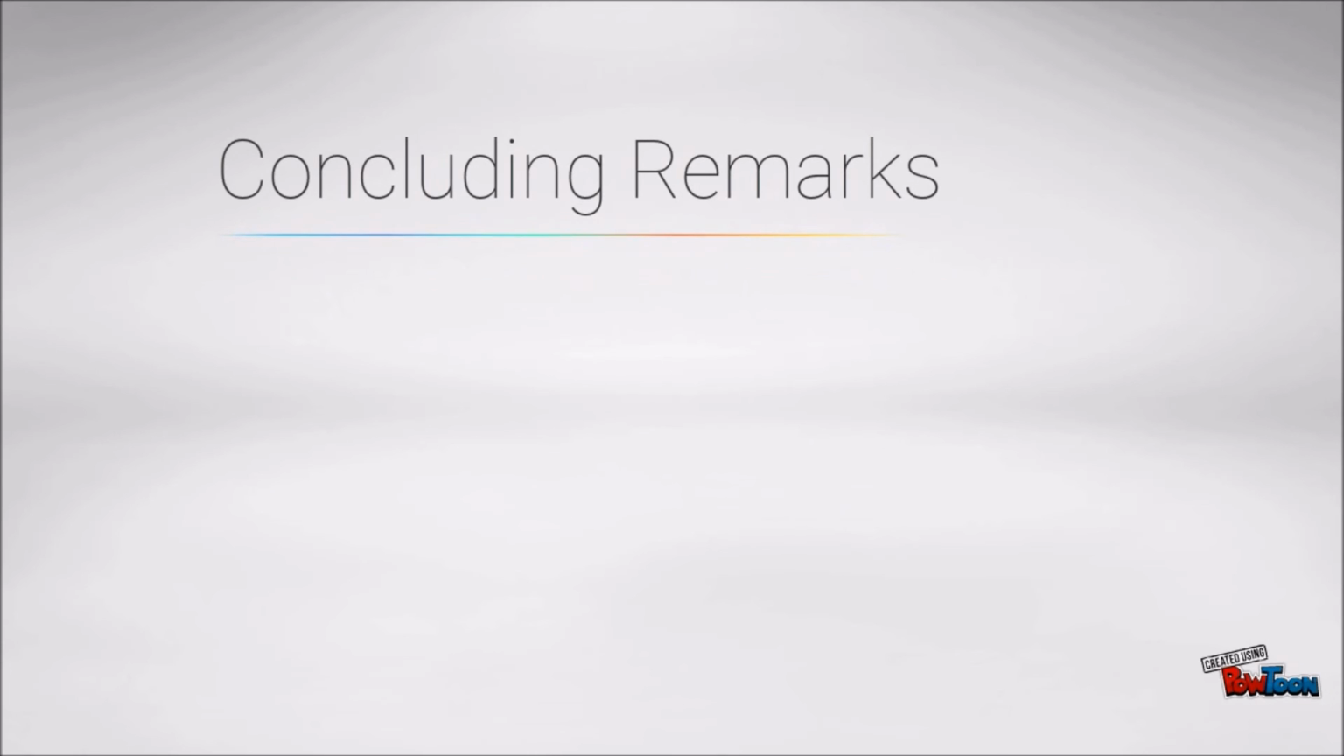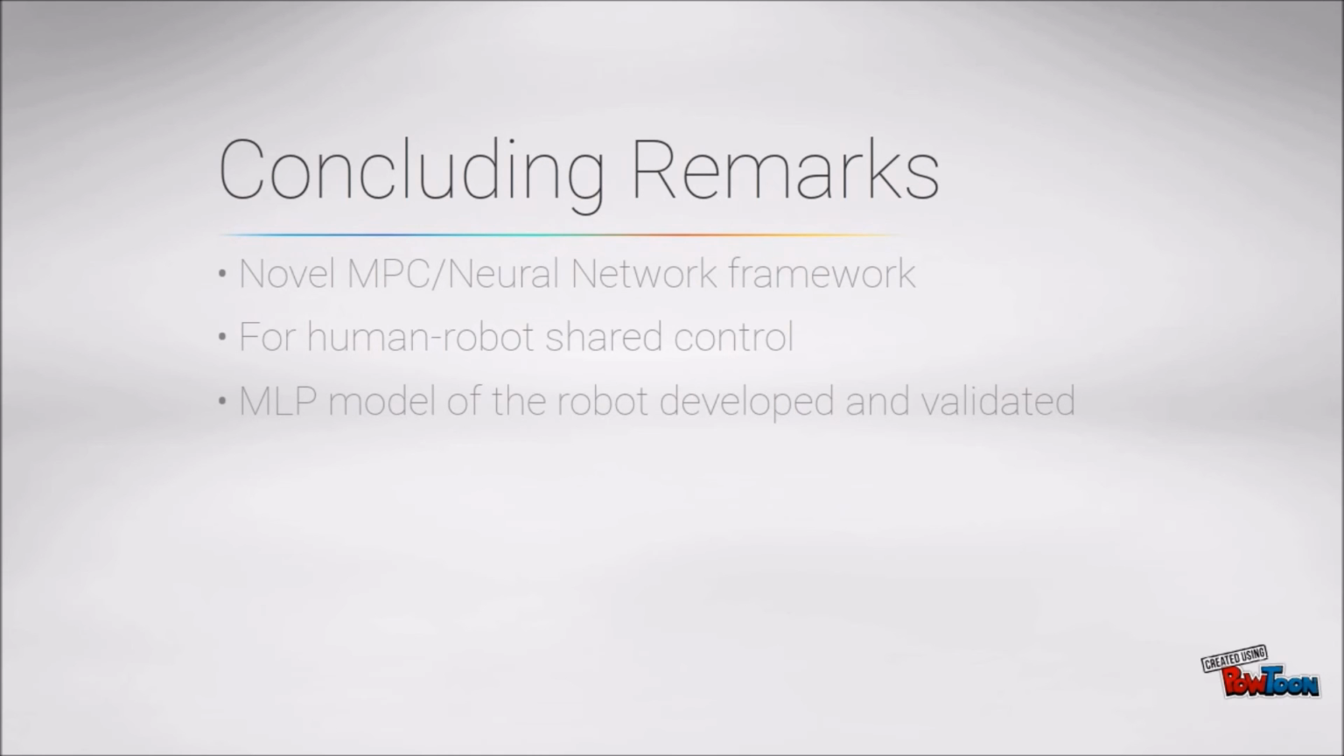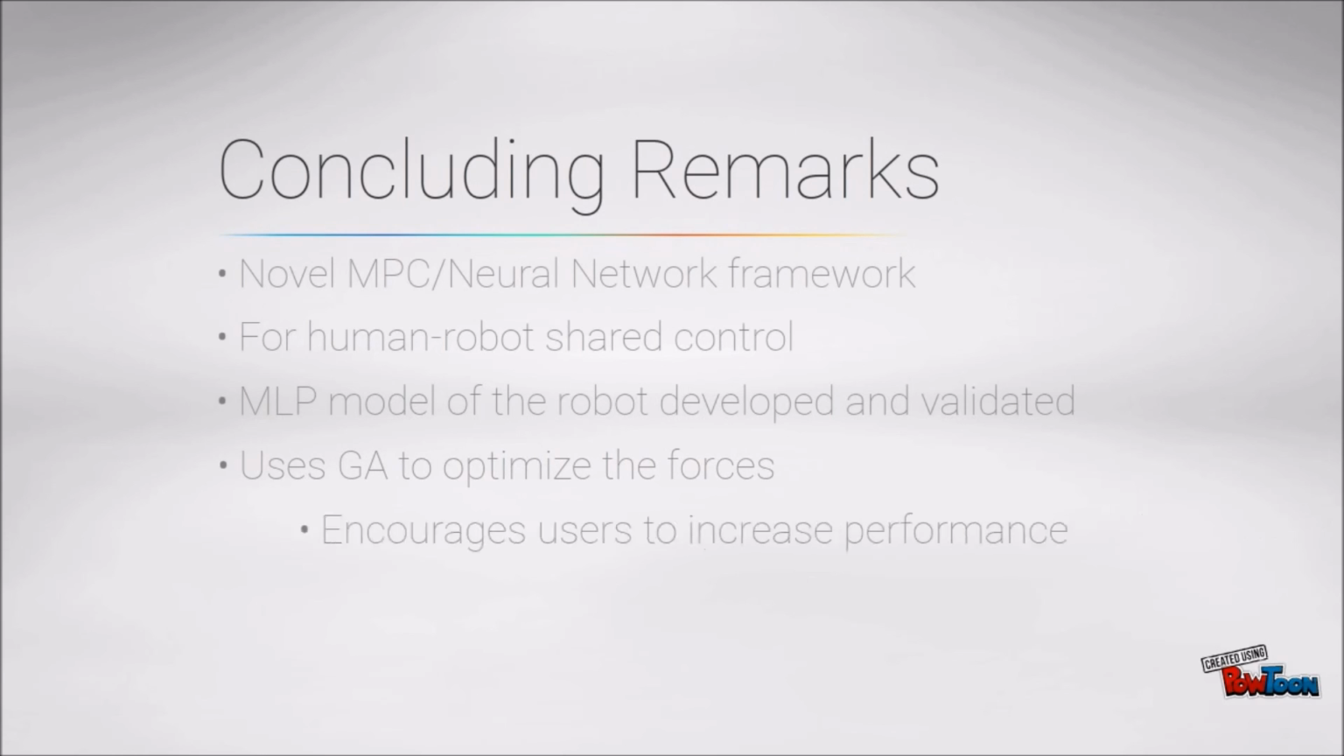A novel combination of MPC and neural network was presented for human-robot shared control. In order to develop the proposed approach, a general MLP network model of the robot was developed and validated. The MPC framework optimizes the output force based on the reference task model using genetic algorithms, and the control goal is to encourage the users to increase their time-related performance.